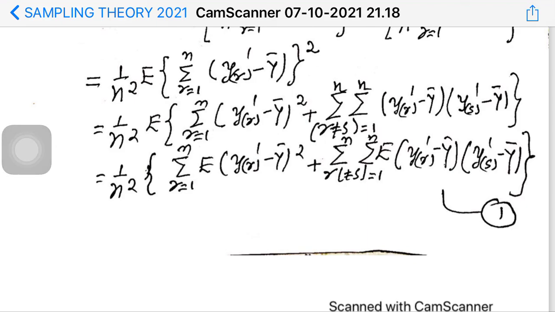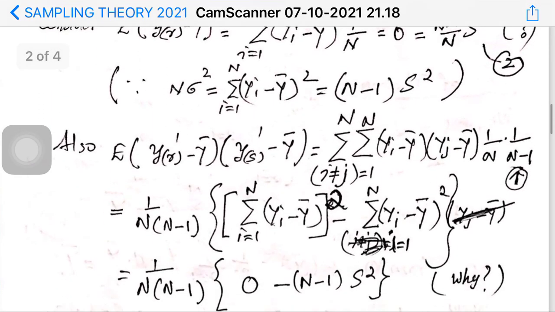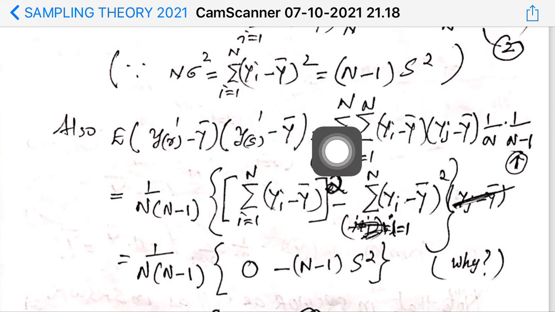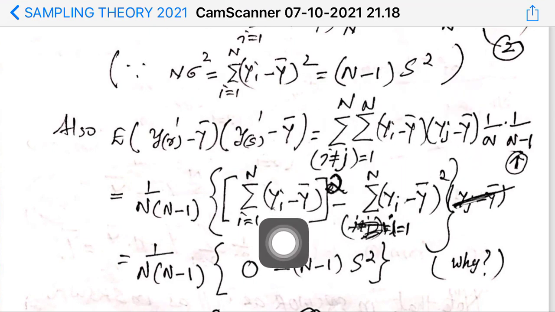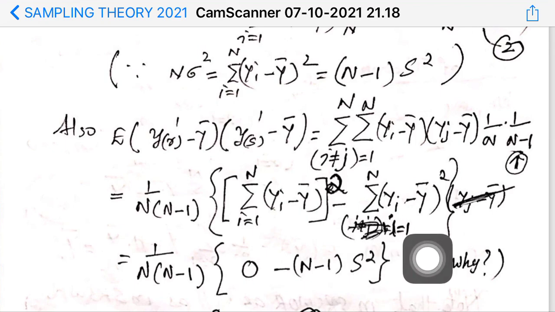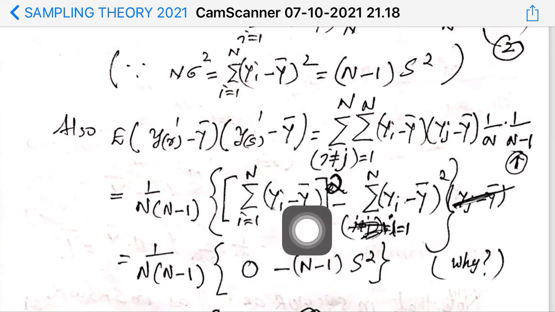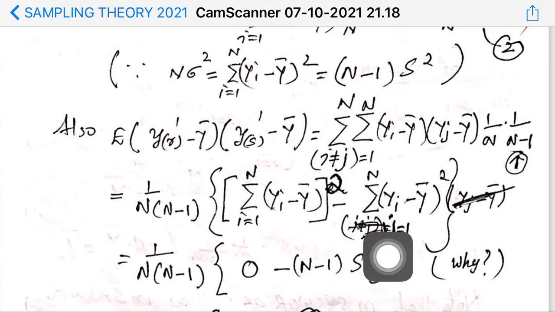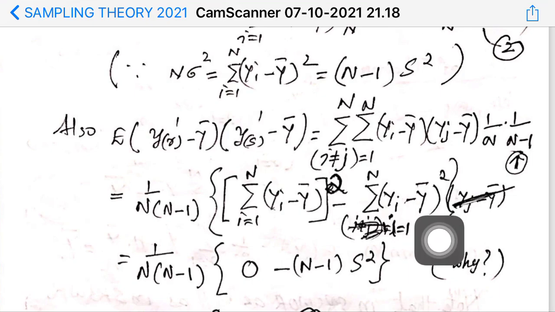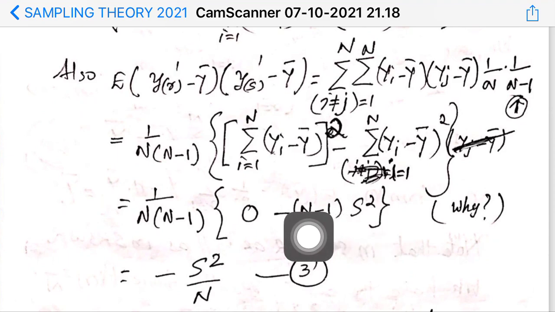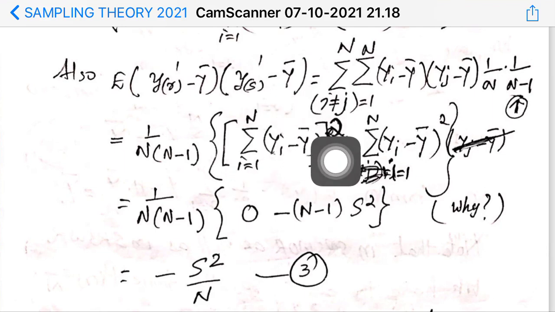That means product term is equal to square of a sum minus sum of squares. With that logic, you can take this quantity as square of a sum minus sum of squares. Here, this is sigma i equal to 1 to n of yi minus y bar, whole square, minus sigma i equal to 1 to n of yi minus y bar square. And here you can take this 1 by n into n minus 1 outside, and this quantity is 0. Why? Square of a sum.